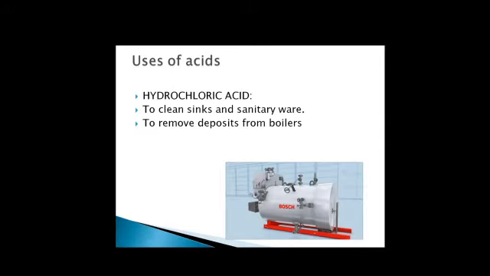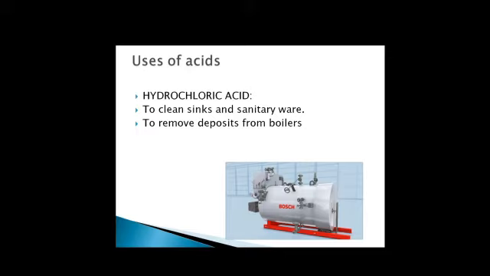You can see in the picture here the image of boilers. Boilers are used in factories and industries to boil water and to get the steam which can be used to run machines. So these boilers get rust inside after continuous usage.